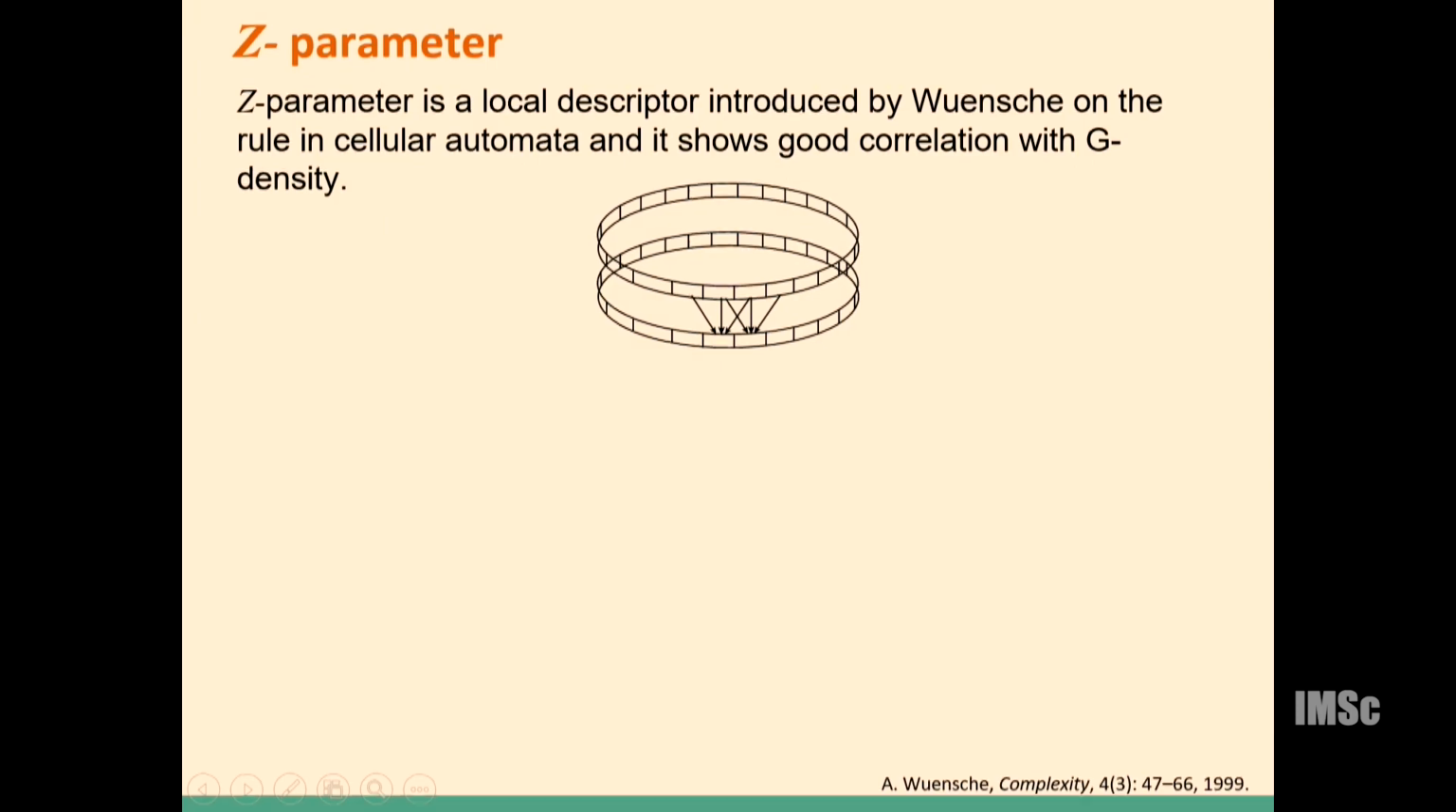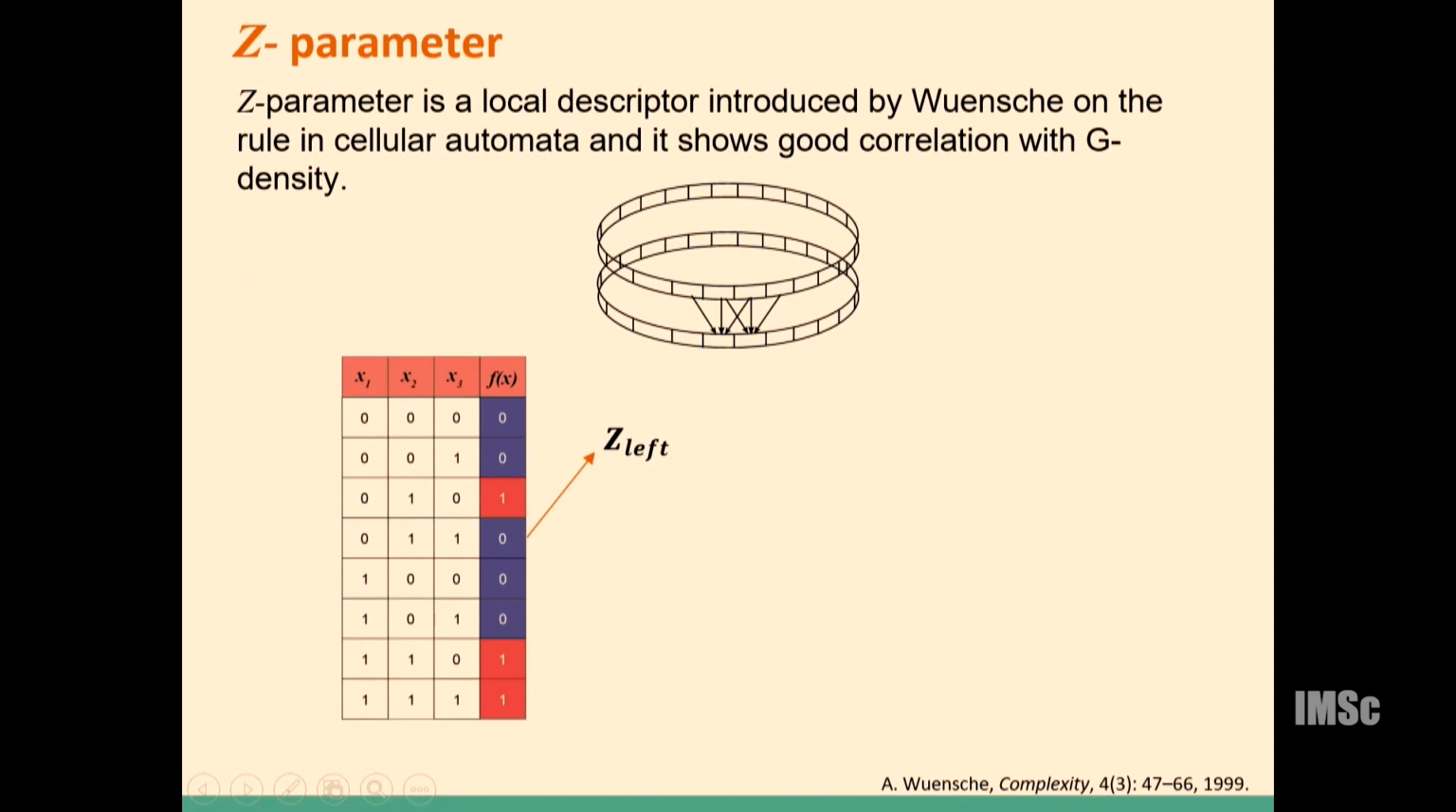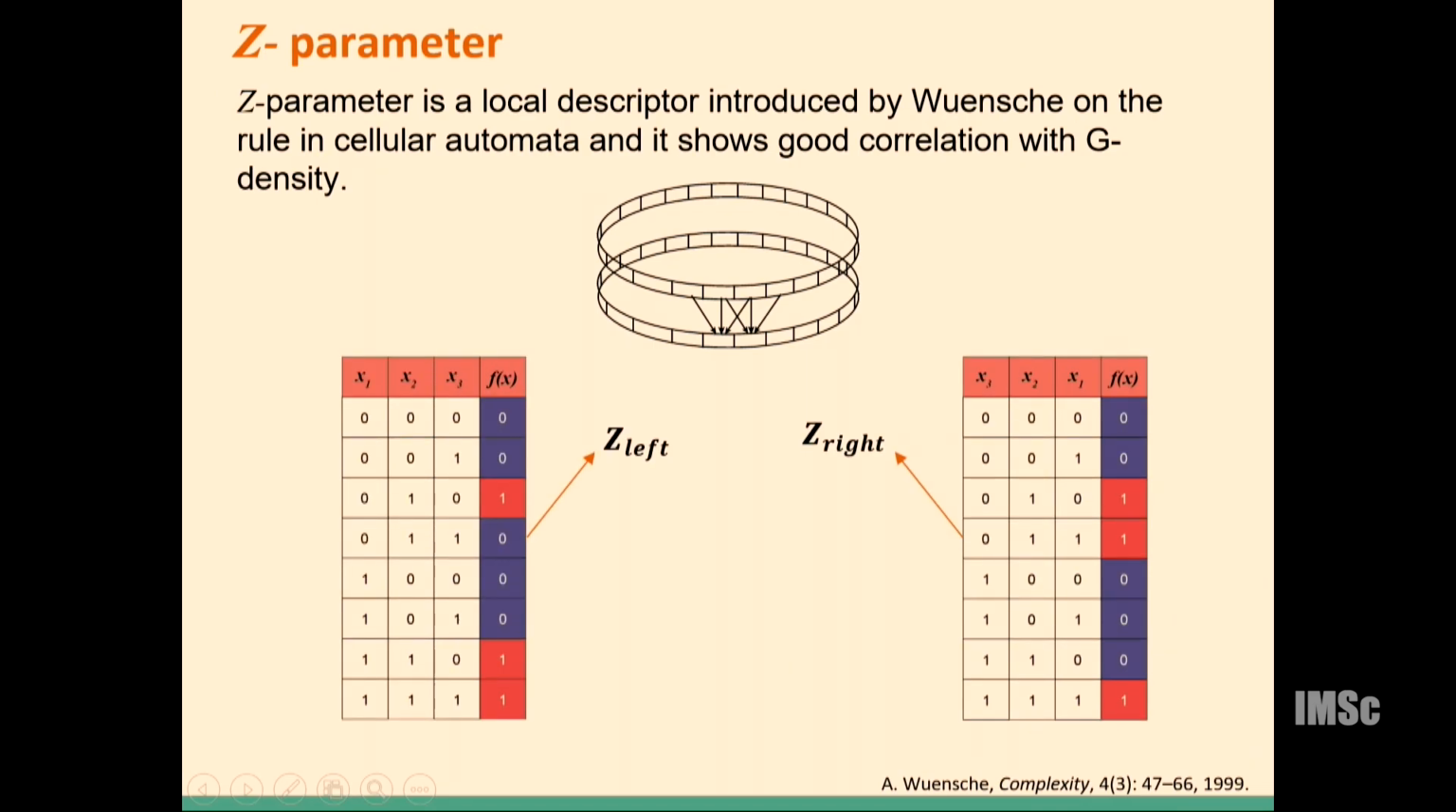Then again we looked into the literature of cellular automata, and we found that Andrew Wuensche has proposed a parameter called the Z parameter. It is a local descriptor and it correlates well with the G density. It is computed from the rule table directly. One can compute the Z left and Z right, considering the inputs from left to right orientation or right to left orientation. Then one can take the maximum of these two values, and that is the Z parameter for some specific rule.